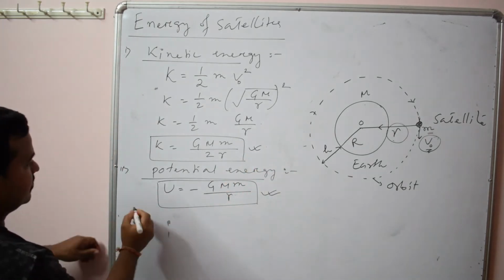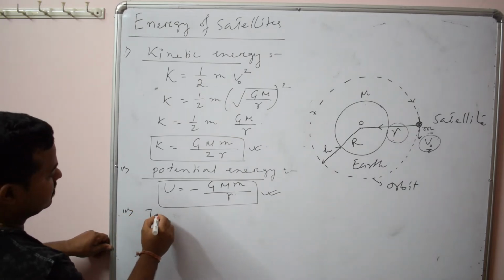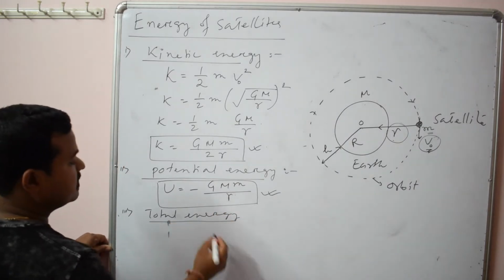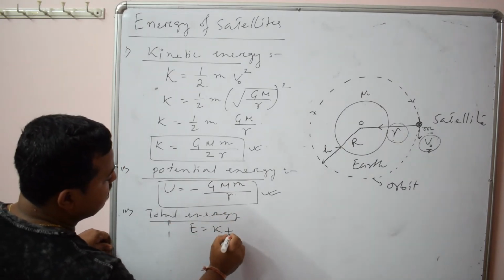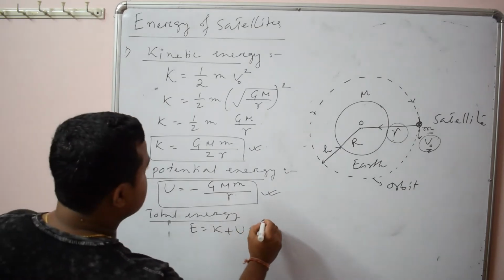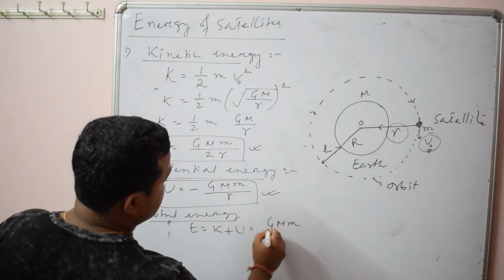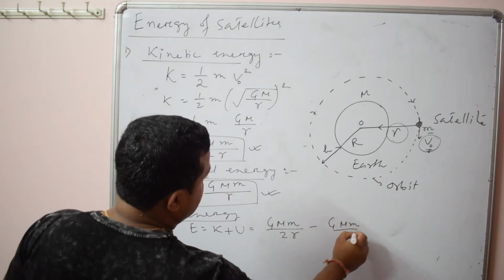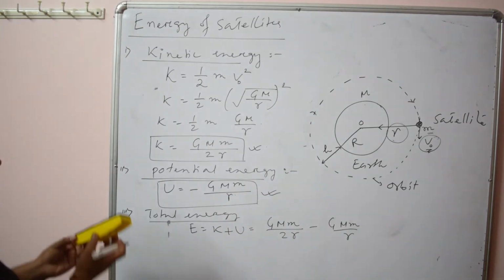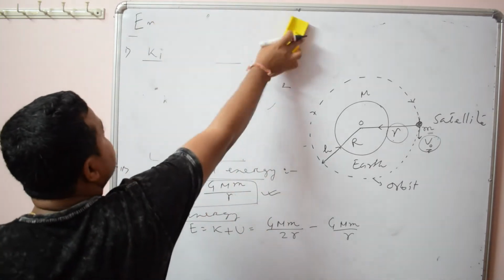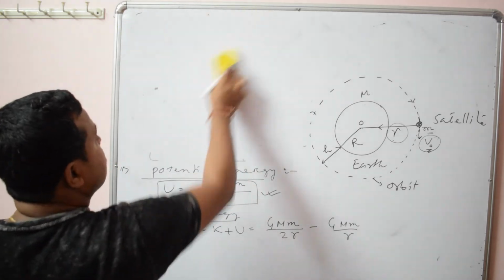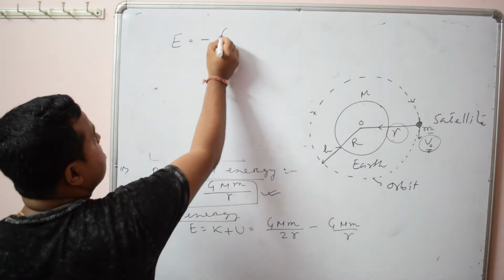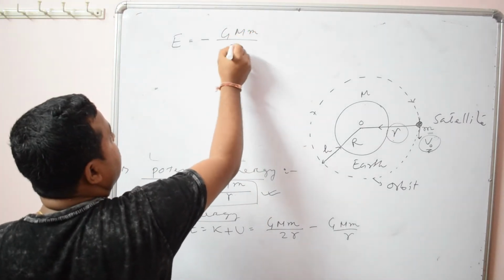So you can find the total energy. The total energy means what? Sum of kinetic and potential. Kinetic is GMm by 2R, potential is minus GMm by R. So you add, it comes to be minus GMm by 2R.